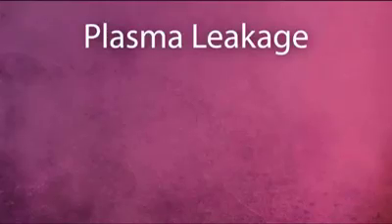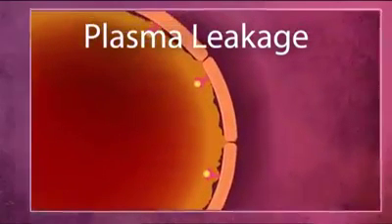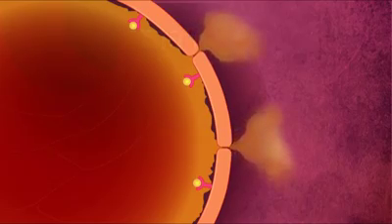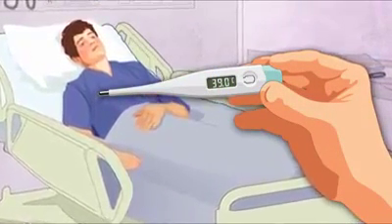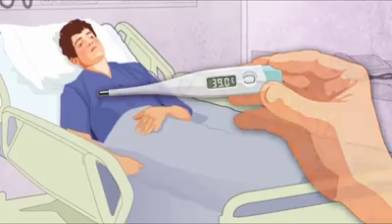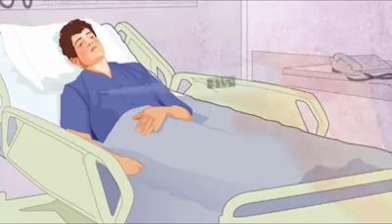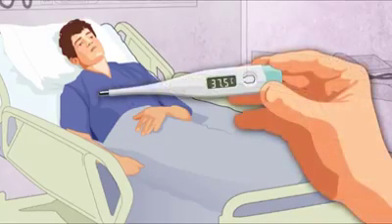Plasma leakage is a process in which the protein-rich fluid component of the blood leaks from blood vessels into the surrounding tissue. Plasma leakage is the most serious complication that distinguishes dengue from severe dengue. For some dengue patients, as fever begins to disappear, severe dengue will develop.